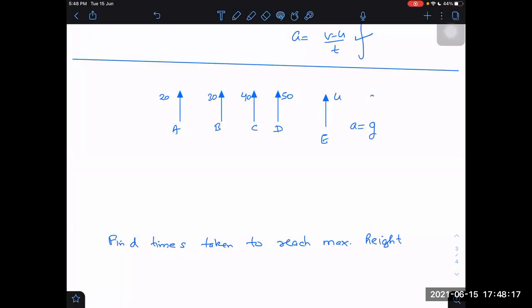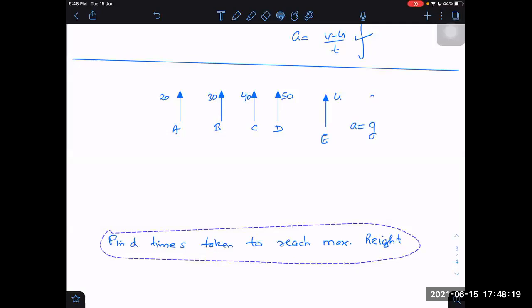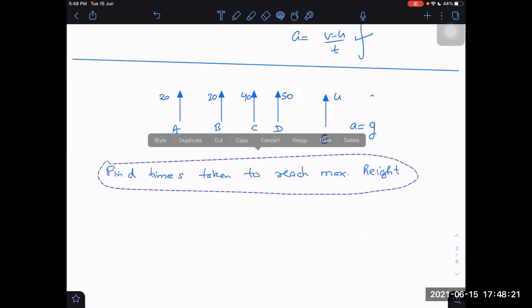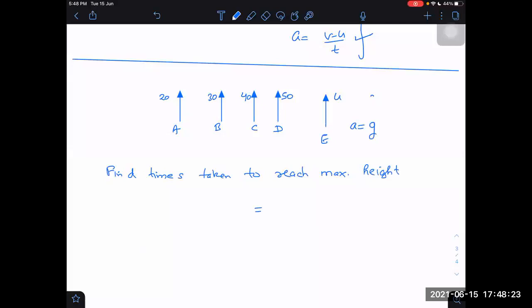You have understood the pattern. Exactly right. So time taken to reach maximum height will be u by g. In general, we can say the time taken to reach maximum height, what should I call this? Should I call it time of ascent? Time of ascent, right?